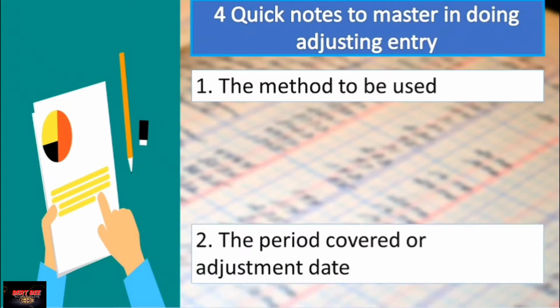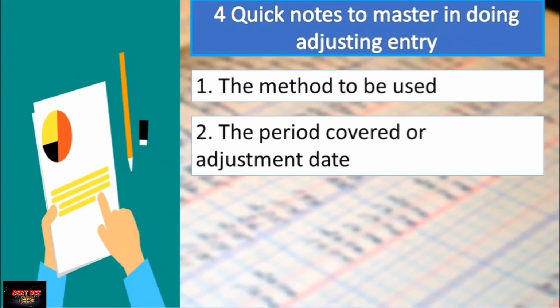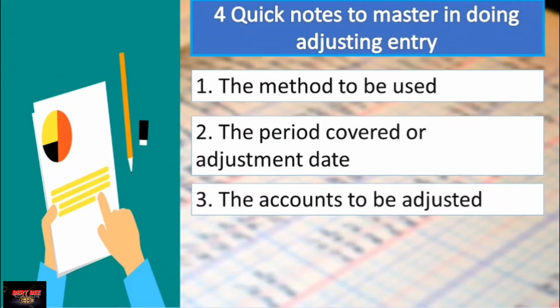Another thing that you must know is the period covered or adjustment date. The adjustment date is usually the end of the accounting period, and the period covered is the coverage of the adjustment. Say, for example, there is a prepayment of rent, then you need to know how many months are covered for the adjustment. Next is the accounts to be adjusted.